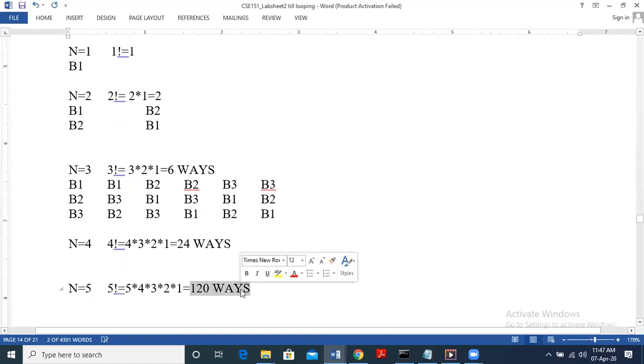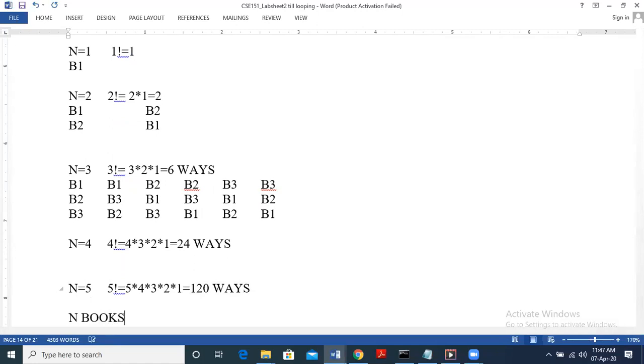So here 5 factorial is how we get the number of ways to arrange 5 books. Now if we take this in general, we have n books. If we have n books, we can write this as n factorial, right? N factorial in generalized form we can write as n into, if it's 5, the next is 4, and 4 is nothing but 5 minus 1. Similarly, n minus 1.